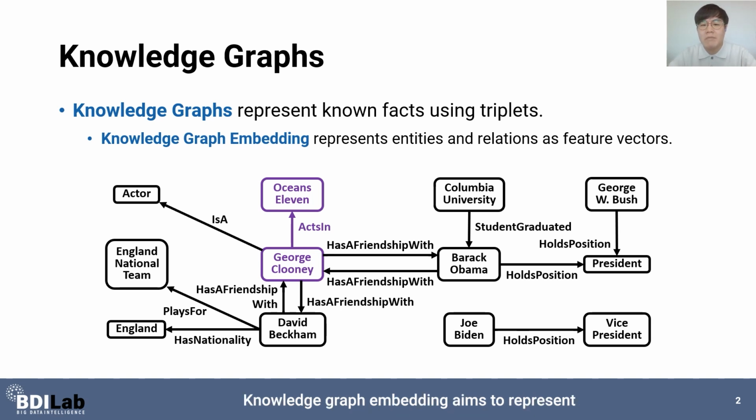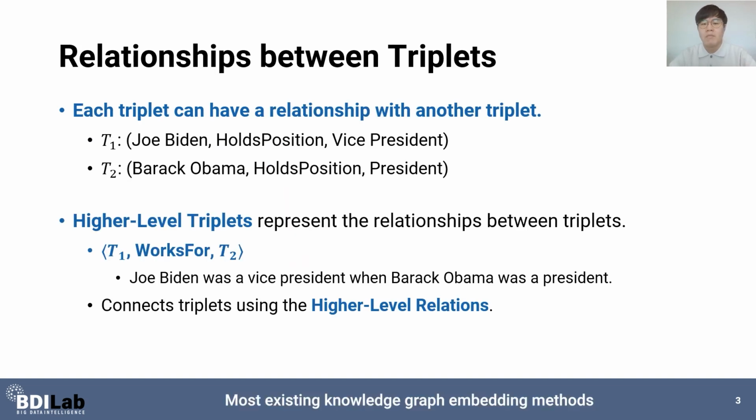Knowledge graph embedding aims to represent the entities and relations as embedding vectors. Most existing knowledge graph embedding methods focus only on the relationships between entities. However, there can be meaningful relationships between triplets in real-world knowledge graphs. For example, let's consider two triplets, T1, Joe Biden holds position Vice President, and T2, Barack Obama holds position President.